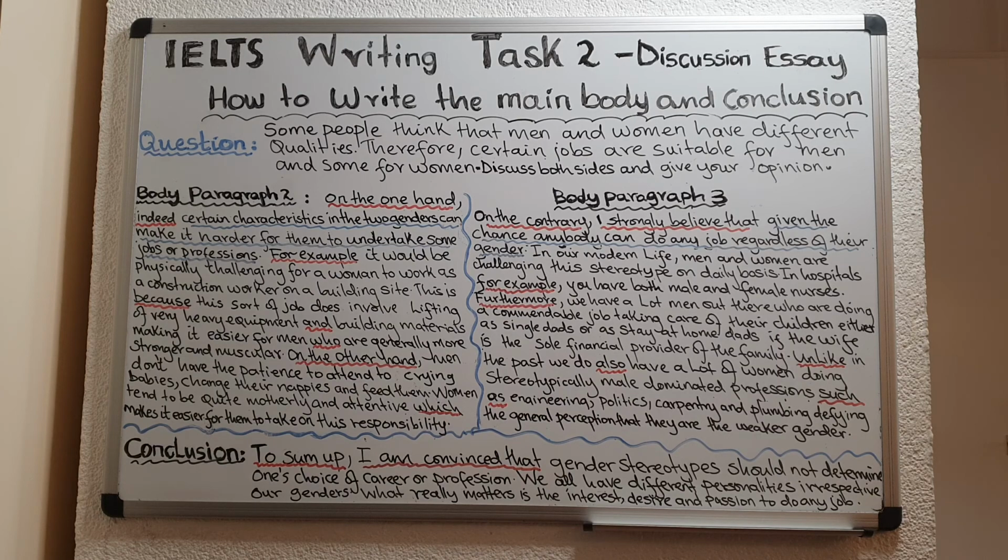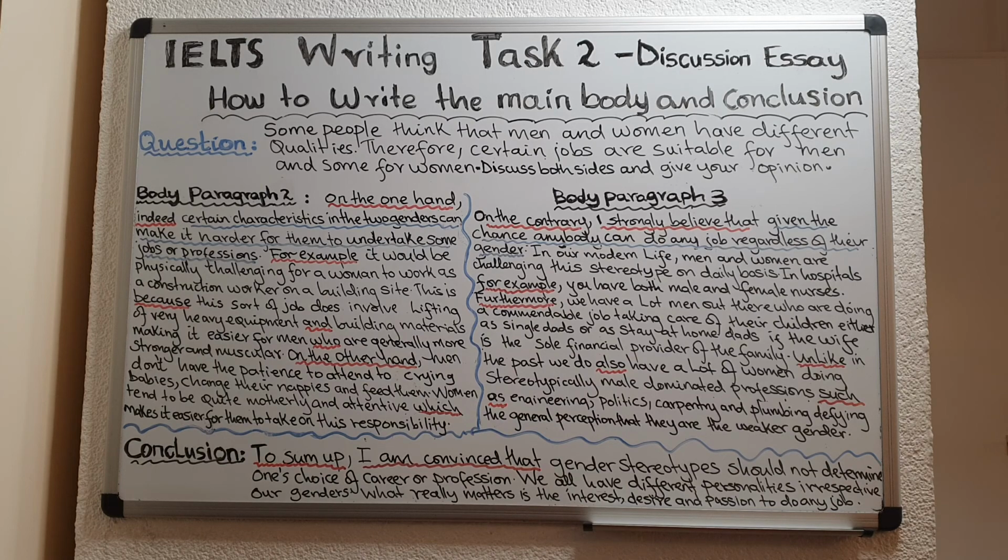Identify 3 to 4 sub-points that you're going to use to justify the key point in your body paragraph. Okay? And then after that, move on to the other side, and that is where you disagree. Then write the key point, and then write 3 to 4 sub-points that you're going to use to prove that key point. And remember to use examples.